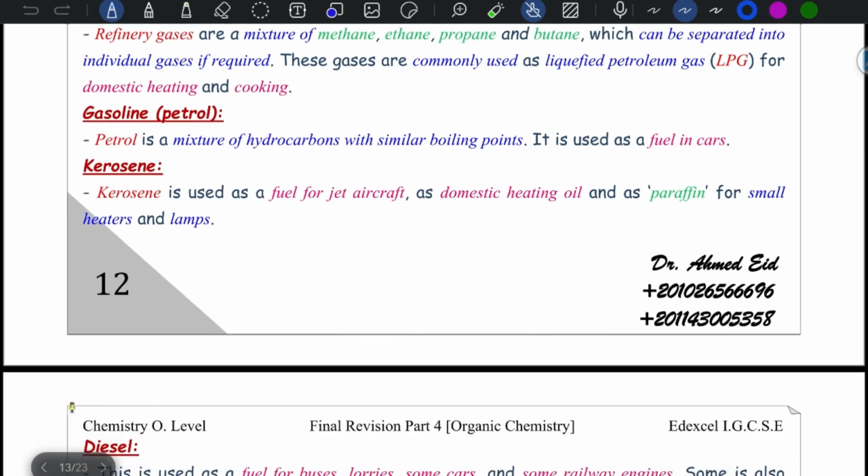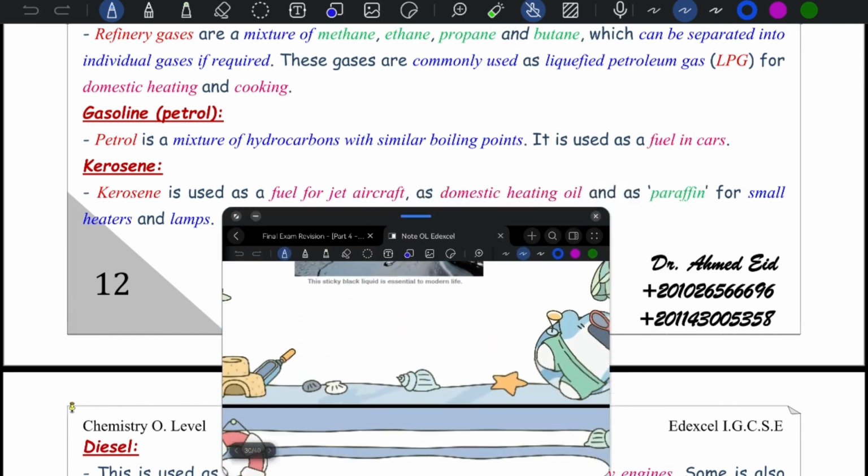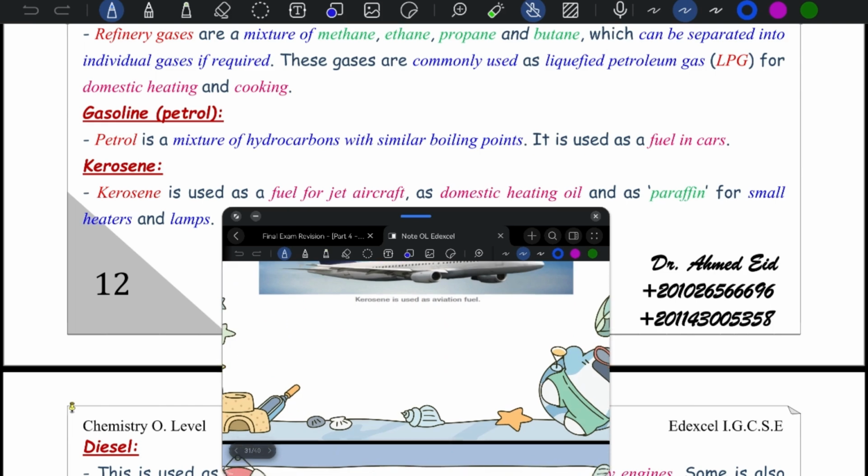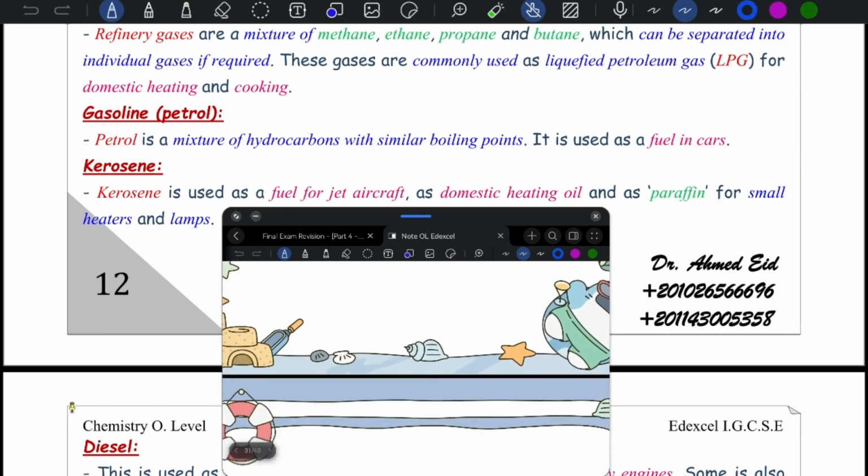Kerosene is used as fuel for jet aircraft and as domestic heating oil, such as paraffin for small heaters and lamps. So we use kerosene for jet aircraft.